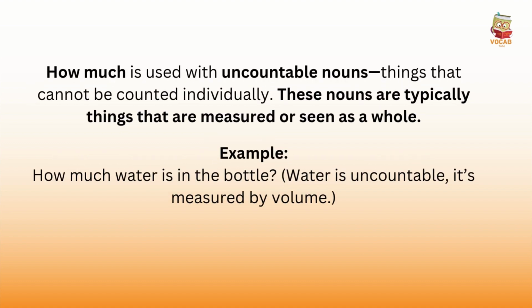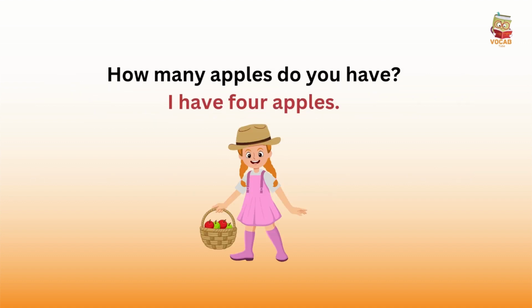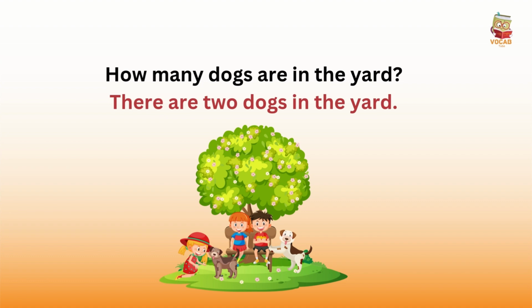How much is used with uncountable nouns, things that cannot be counted individually. These nouns are typically things that are measured or seen as a whole. Example, how much water is in the bottle? Water is uncountable, it's measured by volume. How many apples do you have? I have 4 apples. How many dogs are in the yard? There are 2 dogs in the yard.